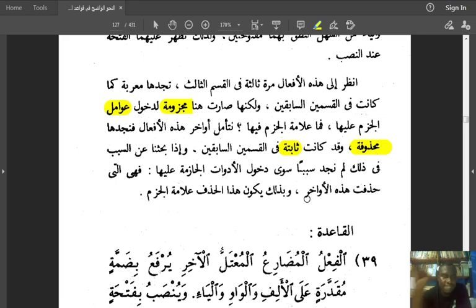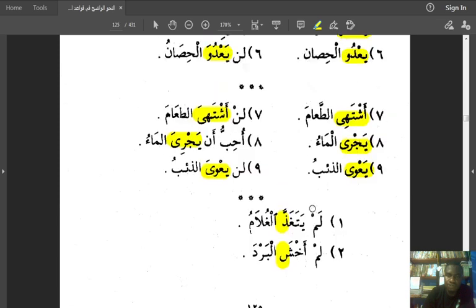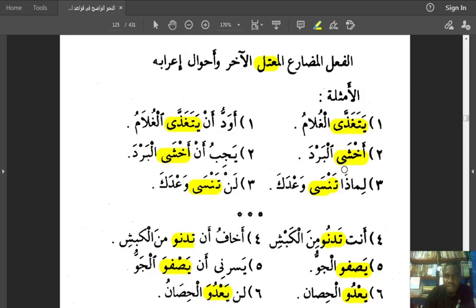وبذلك يكون هذا الحذف علامة الجزم. And so this deletion becomes the sign of jazm. So when you are talking about i'rab, let's do some quick i'rab here before we come down.